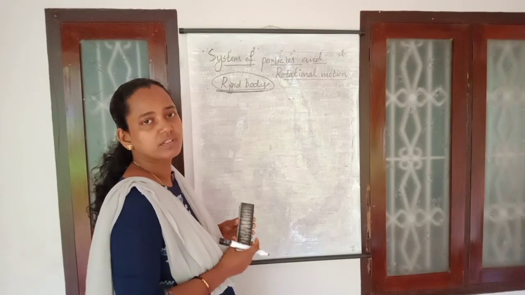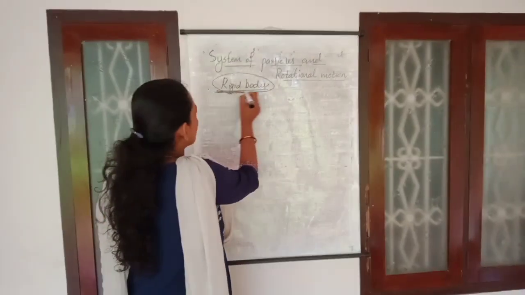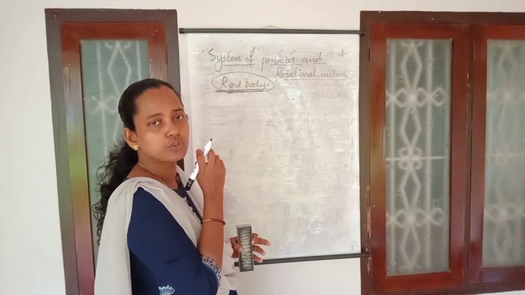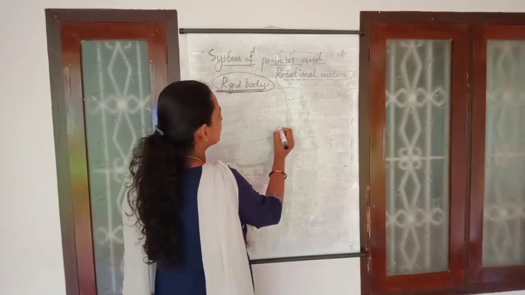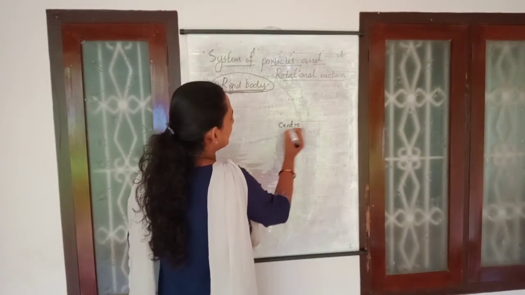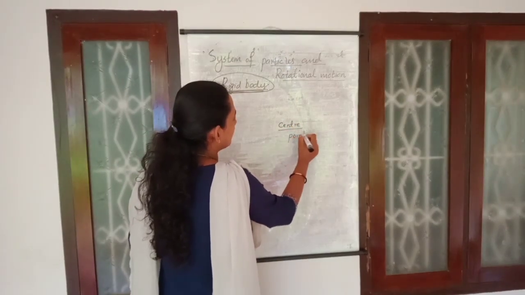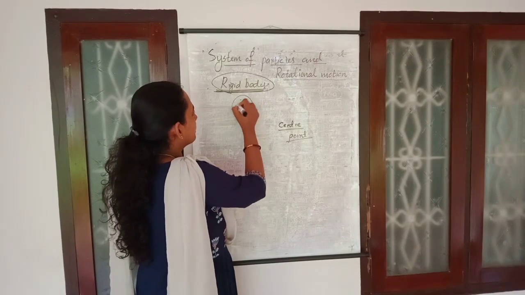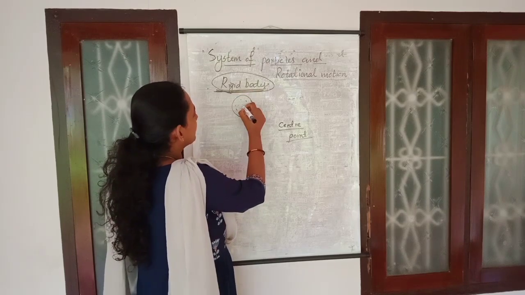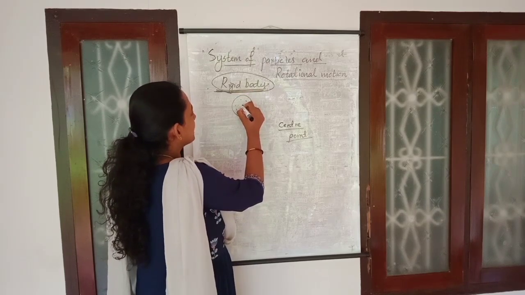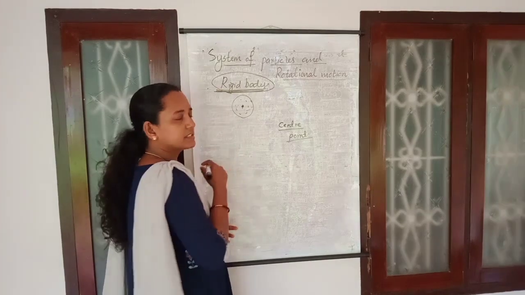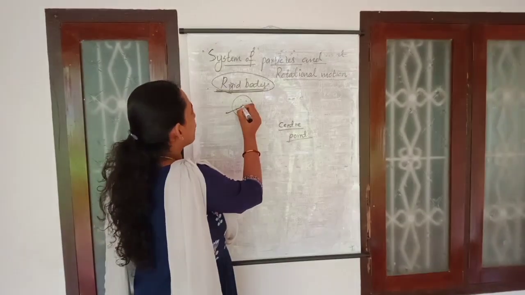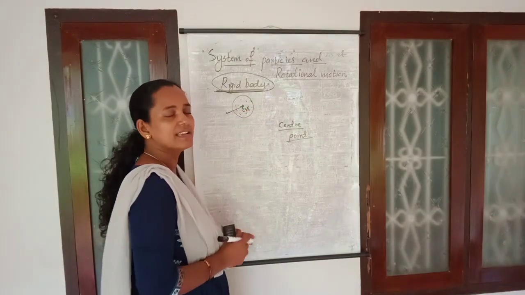Next, we want to come to the point of motion or movement. Whenever we want to apply Newton's laws of motion and other things to a rigid body, we consider the center of mass, which is a particular point. In the case of a rigid body, there will be a uniform distribution of particles, and the whole mass of that body is supposed to be concentrated at a particular point. In order to apply the laws of motion, we just want to focus on the motion of the center of mass itself.